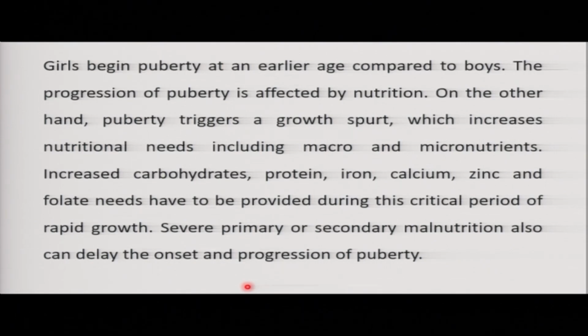That means boys and girls going through this puberty stage need an increase in nutritional needs, let it be macronutrients, let it be micronutrients. There's need for increased carbohydrates, protein, iron, calcium, zinc, and folate to be provided during this critical, important period of puberty stage.